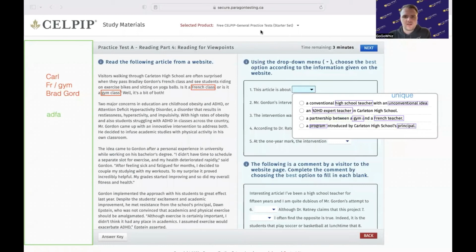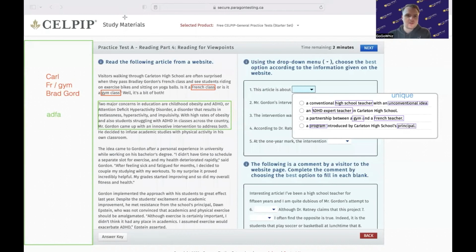We actually see that in the next sentence, right? Two major concerns in education are childhood obesity and ADHD, a disorder that results in restlessness, hyperactivity, impulsivity. Okay, and then it talks about Mr. Gordon came up with an innovative intervention to address both. All right, so I would say here, this is a good summary of what the article is about.